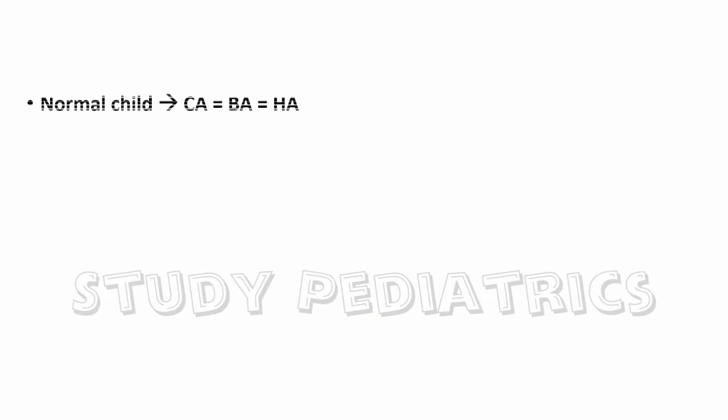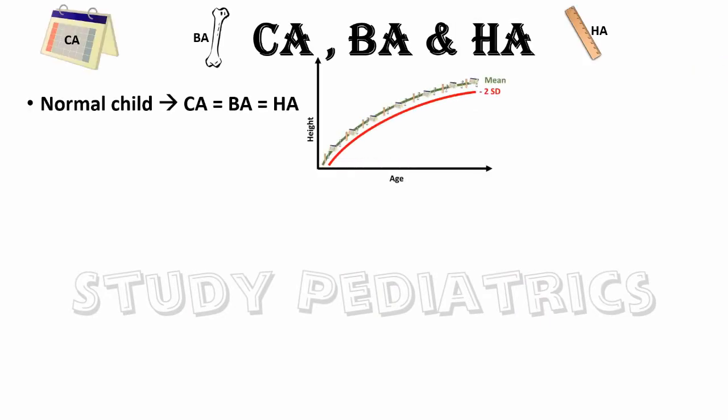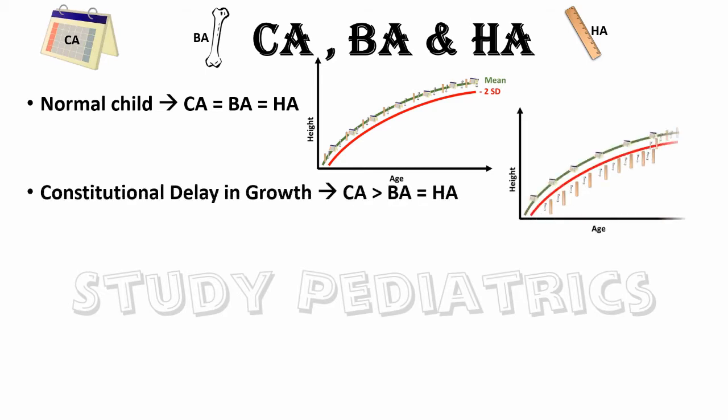In a normal child, we see CA is equal to BA is equal to HA. The CA is chronological age, BA is the bone age, and HA is the height age. All equal. In constitutional delay in growth, we see CA more than BA, which is equal to HA. That is, the chronological age is normal, which we cannot control, but the height age and the bone age are less. Since the bone is still growing, hence the child will attain a normal height.